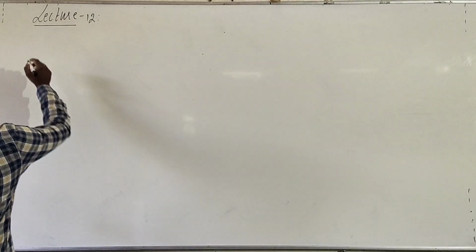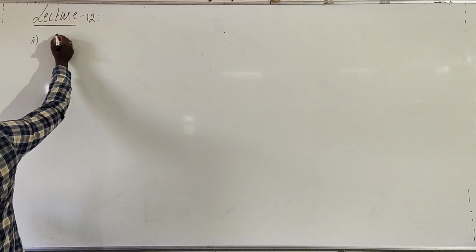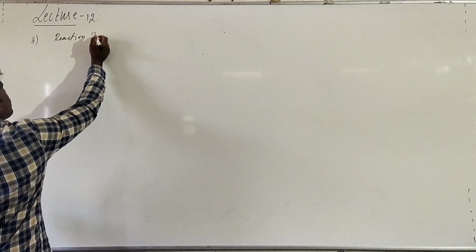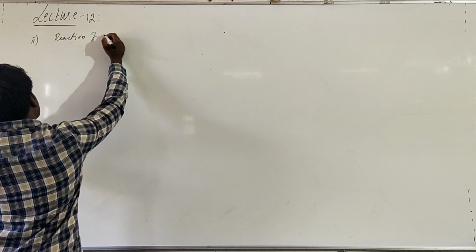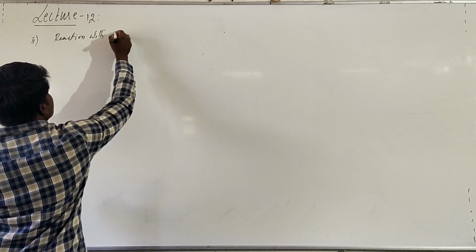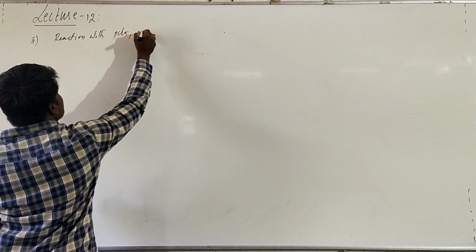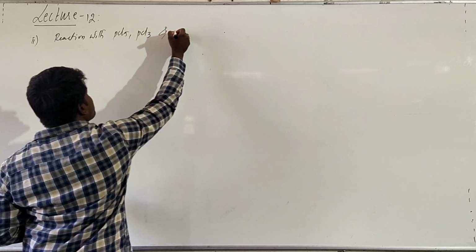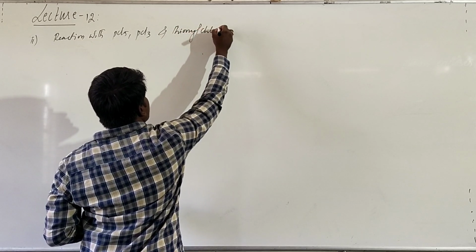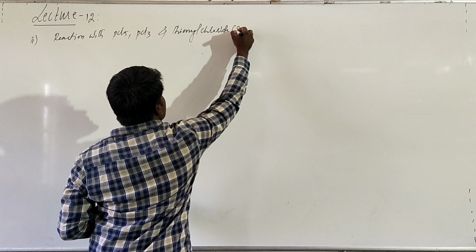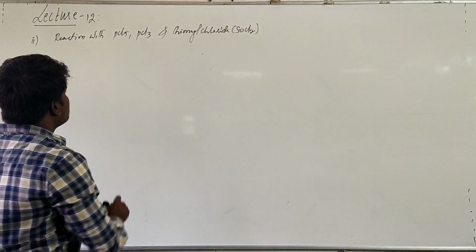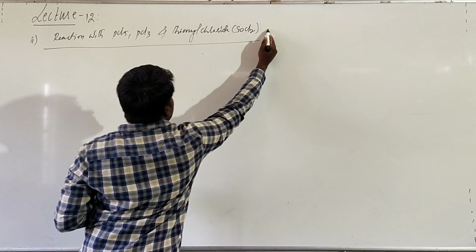Under this category we will have another reaction, with PCl5, PCl3 and thionyl chloride. What do you call it? SOCl2 is called thionyl chloride.